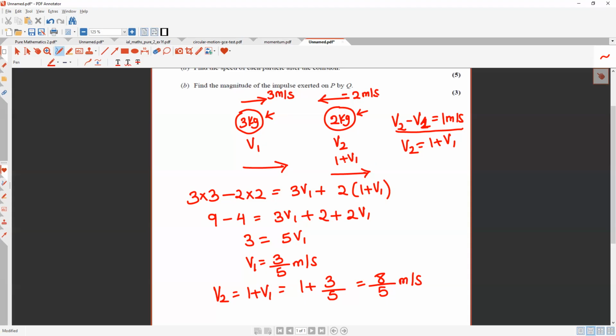So v2 জায়গায় আমি 1 plus v1 substitute করে দিছি. Then this one is heavier, so if it keeps on moving, you cannot change its momentum very easily. So since he is moving towards the right, let me keep both of the directions towards the right. It's just an assumption I made, because they said they both are moving in the same direction, but they never said which direction. So let me say they both are moving towards the right. Let's make an assumption. I made that assumption, then I did this sum.